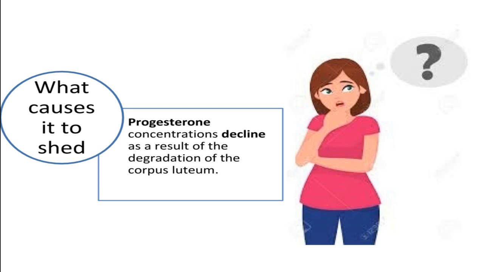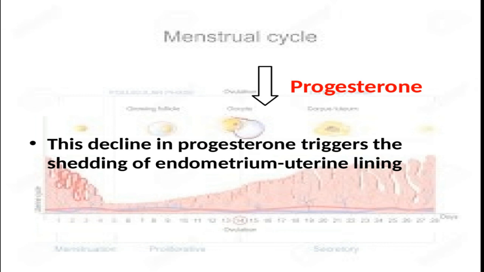But at the same time, some estrogen is also produced by the corpus luteum in the post-ovulation phase. Now coming back to the question, what causes it to shed? I think you got your answer: the decline in progesterone basically triggers the shedding of the endometrium, the uterine lining.